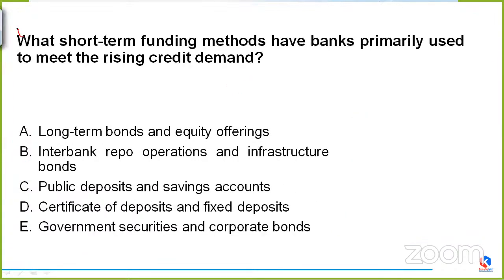Next question. What short-term funding methods have banks primarily used to meet the rising credit demands? What are the short-term funding methods? Long-term bonds and equity offerings, interbank repo operations and infrastructure bonds, public deposits and savings account, or certificate of deposits and fixed deposits, government securities and corporate bonds. Anyone is having any idea? Would be waiting for a few seconds.